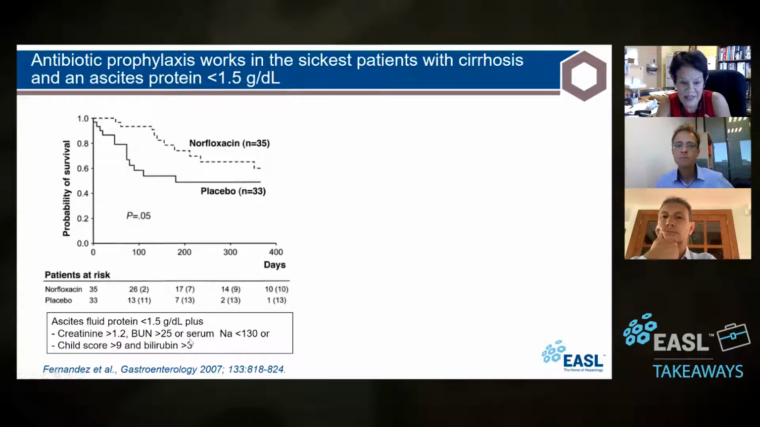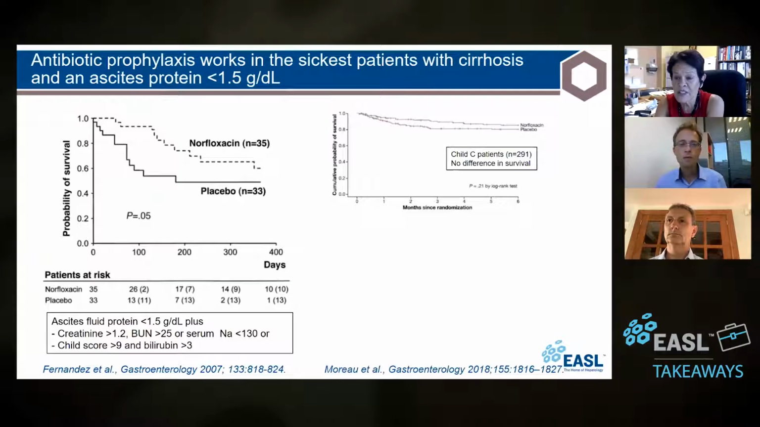These all are indicative of vasodilatation and of decreased renal perfusion, or they were sick, with a Child score more than 9, which is child C patients, and a bilirubin more than 3. So these are the sickest of the sick, and these were the patients that actually benefited. And they also found that you could prevent HRS in these patients. So this makes sense. He identified a group of patients that were at the highest risk of getting an infection, and in them it worked.